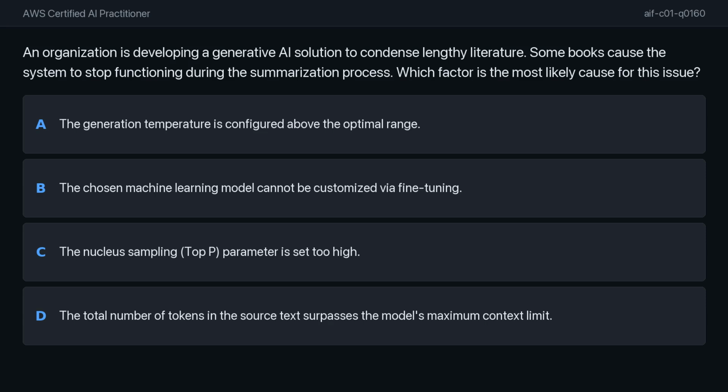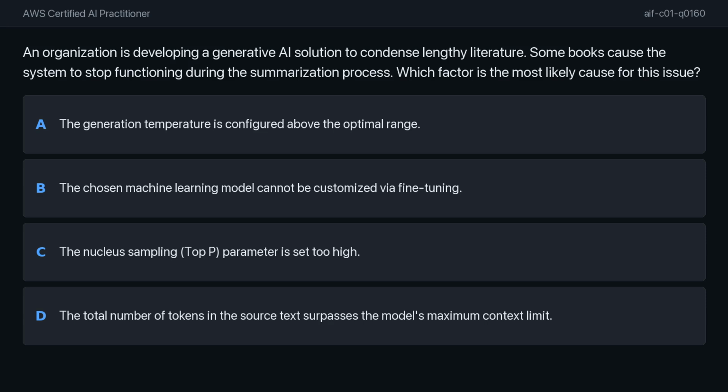Option A, the generation temperature is configured above the optimal range. Option B, the chosen machine learning model cannot be customized via fine-tuning. Option C, the nucleus sampling parameter is set too high. Option D, the total number of tokens in the source text surpasses the model's maximum context limit.